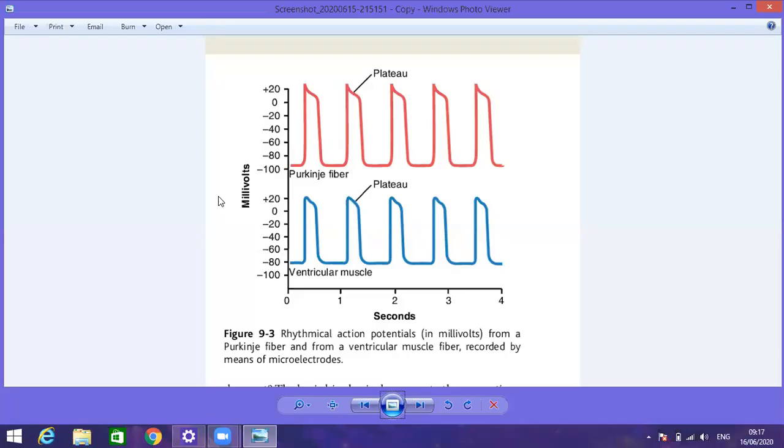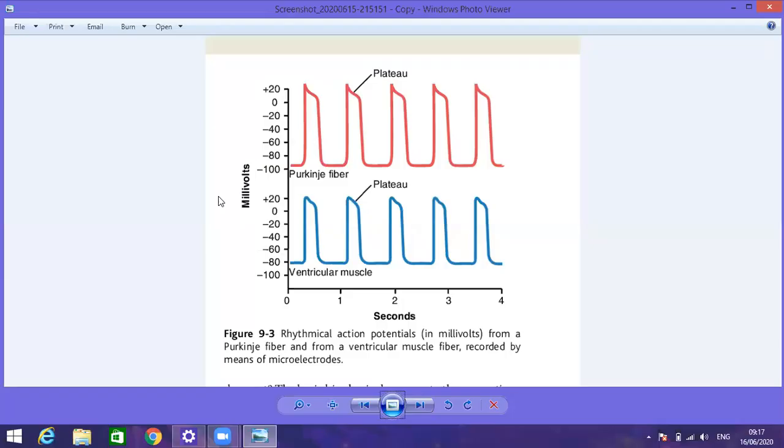But in the cardiac muscle fiber, the situation is a little different. There, the opening of the voltage gated sodium channels is responsible for the transfer of positive ions, positivity, from the exterior towards the interior. But here, in the case of the cardiac muscle fiber, these sodium channels are the fast channels.